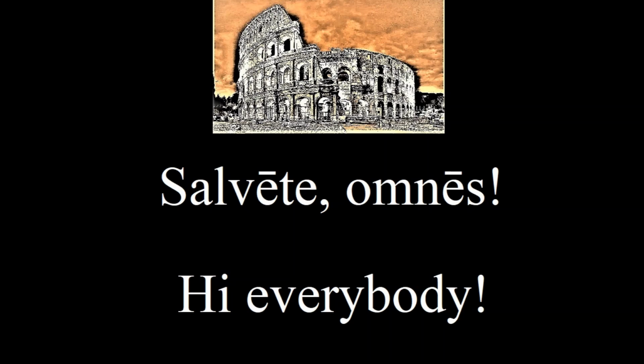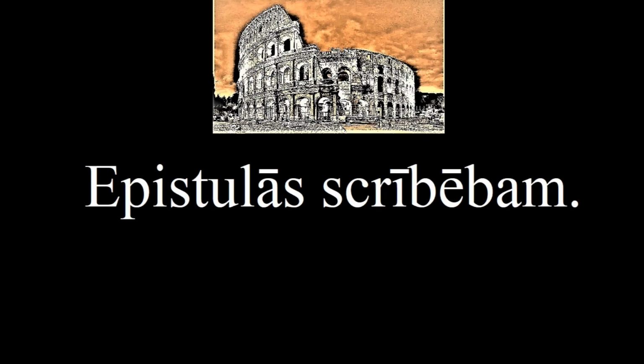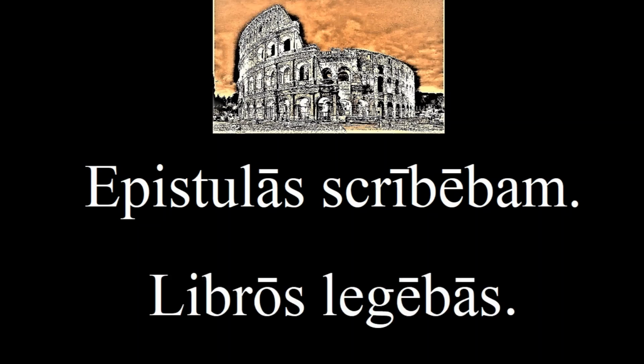Salvēte, omnēs. Let's review the imperfect past tense. How do we say, I used to write letters? Epistulās, scrībēbam. And you used to read books? Libros legebas.